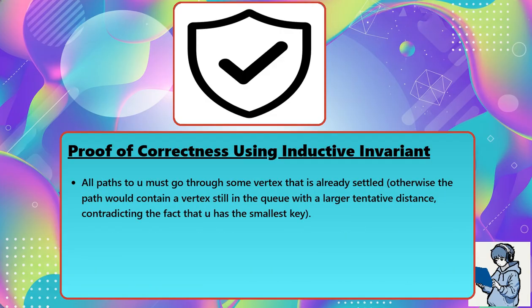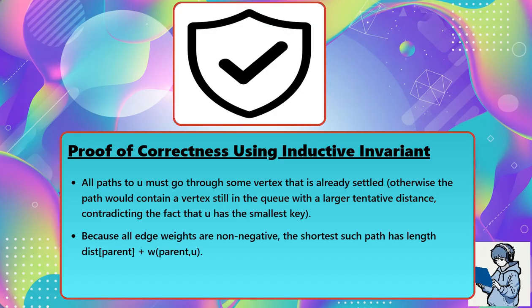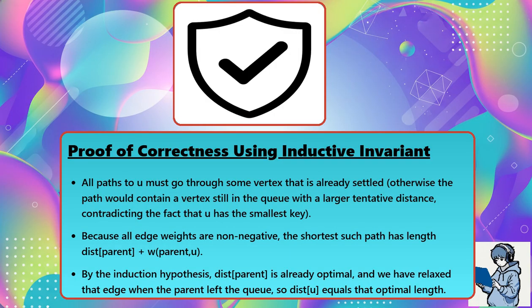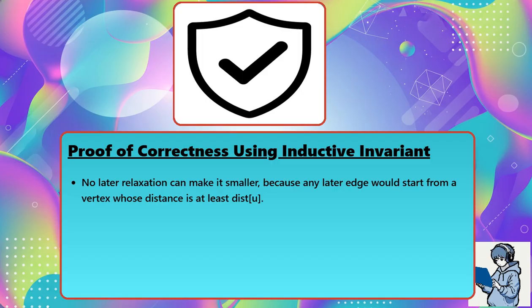All paths to U must go through some vertex that is already settled. Otherwise, the path would contain a vertex still in the queue with a larger tentative distance, contradicting the fact that U has the smallest key. Because all edge weights are non-negative, the shortest such path has length dist(parent) plus weight of parent to U. By the induction hypothesis, dist(parent) is already optimal, and we have relaxed that edge when the parent left the queue, so dist(U) equals that optimal length. No later relaxation can make it smaller, because any later edge would start from a vertex whose distance is at least dist(U).